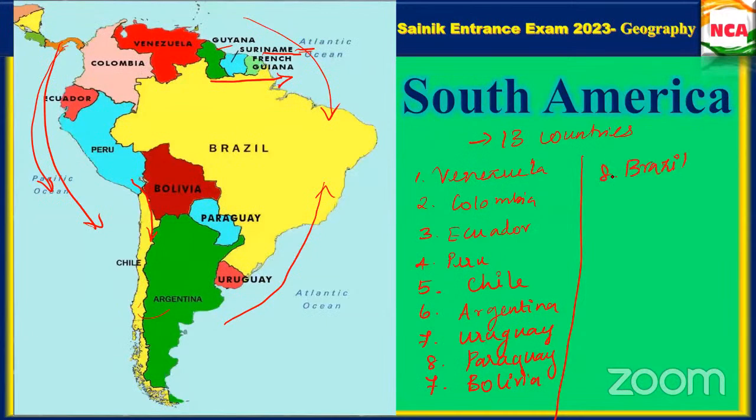After this you can go in disorder: Guyana and French Guiana. Sorry, I made a mistake. So these are the 13 countries in South America.